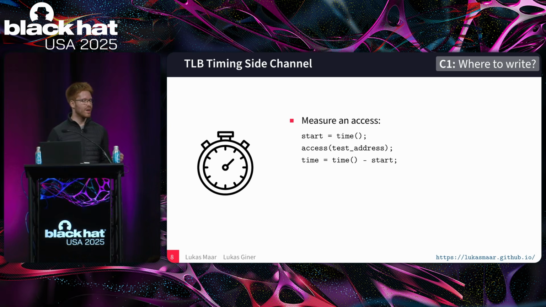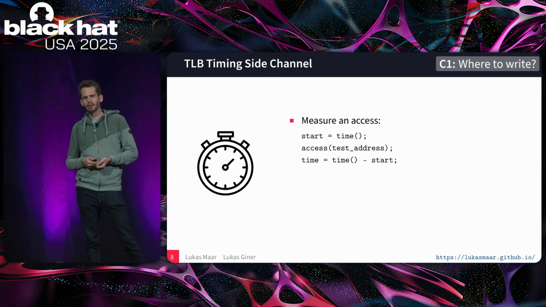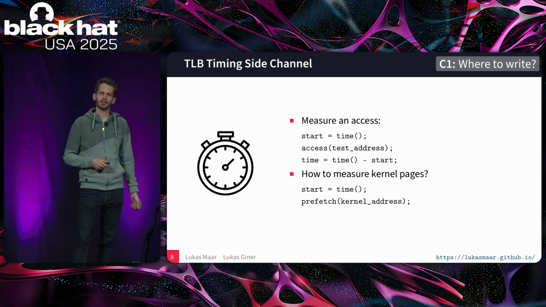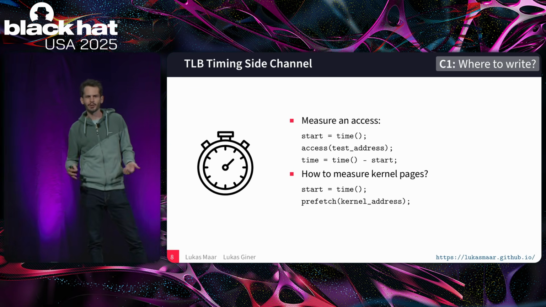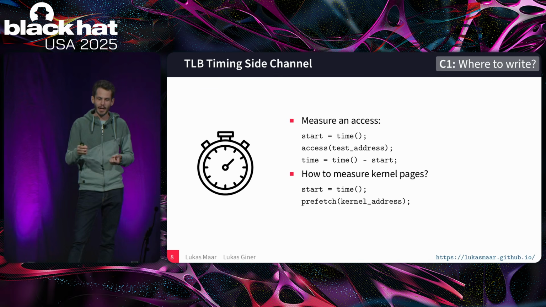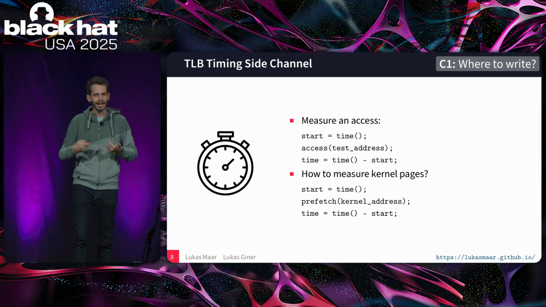But when we attack the kernel, we are not allowed to access kernel addresses. That's true. So this would, of course, fail if we did this for a kernel address. But there's a nice little trick. We can use the prefetch instruction. So the prefetch instruction is a hint to the CPU that says, please load this address into the cache for me. I'm going to use it probably very soon. And crucially, this doesn't actually architecturally access this address. And so our program doesn't get a fault if this is actually a kernel address. But this still does the TLB access, this translation. And so we still see the timing difference here.